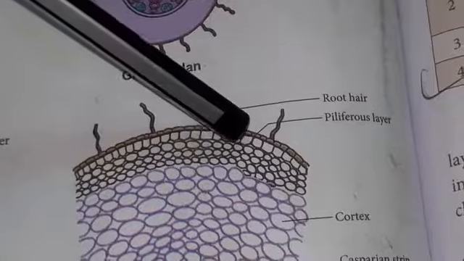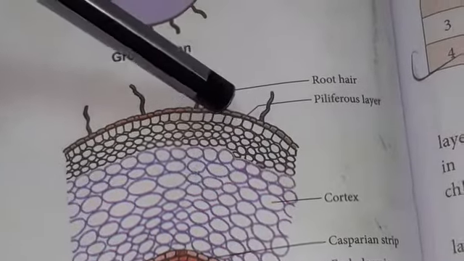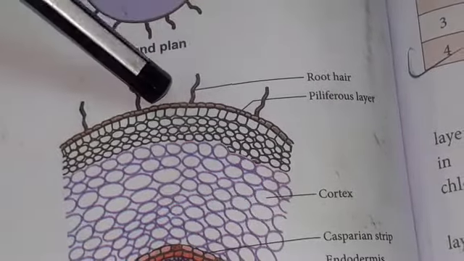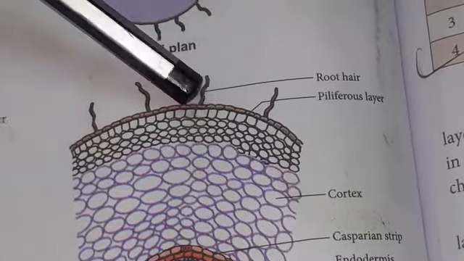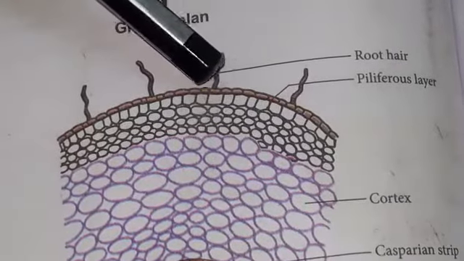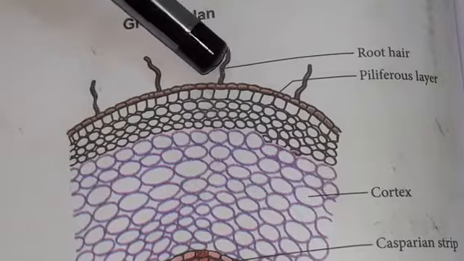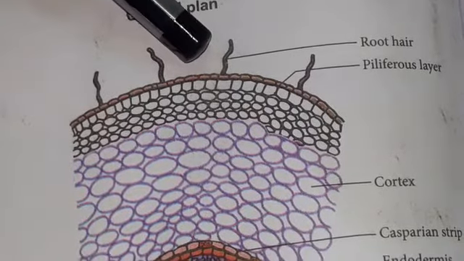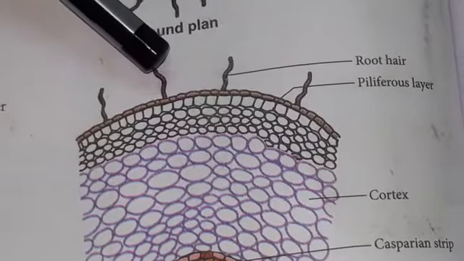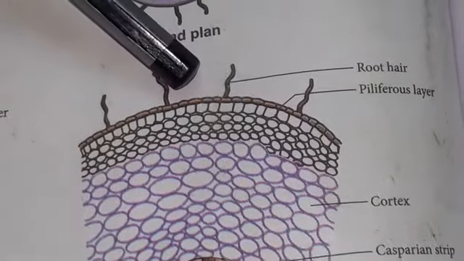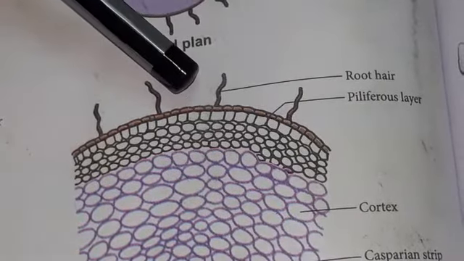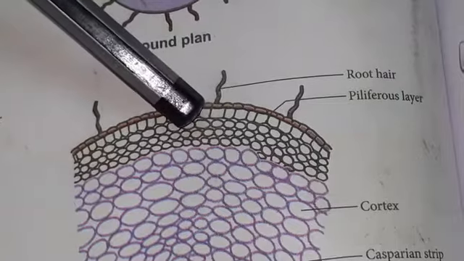The outermost layer of the root is called the piliferous layer or epiblemma. It consists of a single layer of parenchymatous tissue arranged without any intercellular spaces. The stomata and cuticles are absent, and it contains root hairs which are unicellular, that is, single celled. The function of the root hair is to absorb water and mineral salts from the soil, and the function of the piliferous layer is protective in nature. It protects the internal tissues.